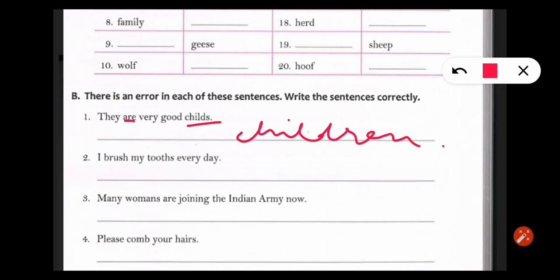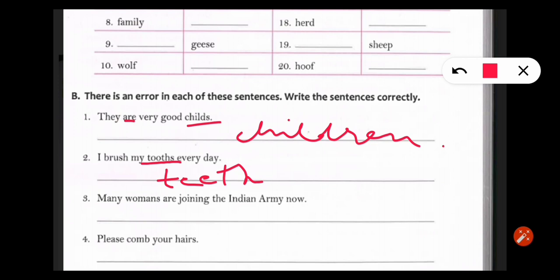What is the plural of tooth? That is teeth. It will not be tooths. So you write teeth in place of tooths, because tooths is the wrong word. And now next one, third, many women's.